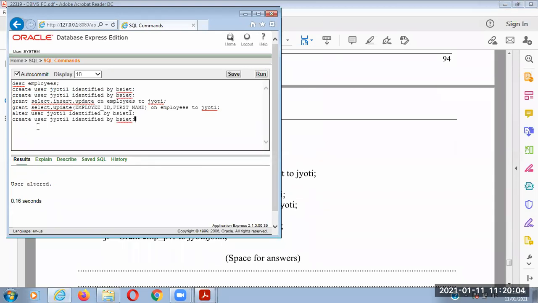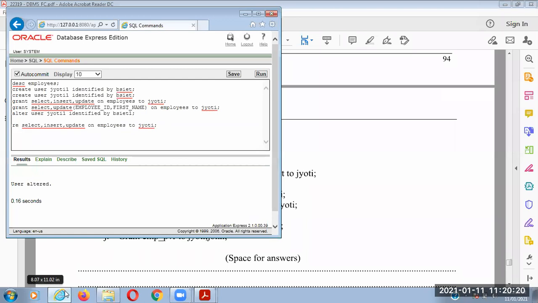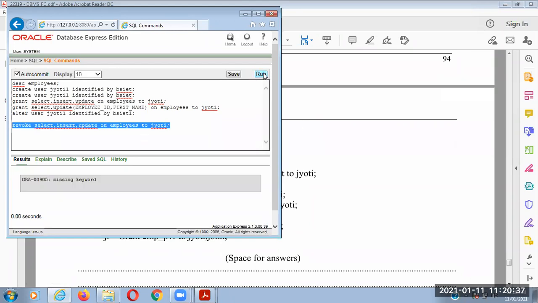Now I am copying the same statement, that is the grant statement, and I am modifying only a single word, that is REVOKE. Okay, so REVOKE SELECT, INSERT, UPDATE on employees table to Jyoti. Already I have granted this. Now I am revoking this.